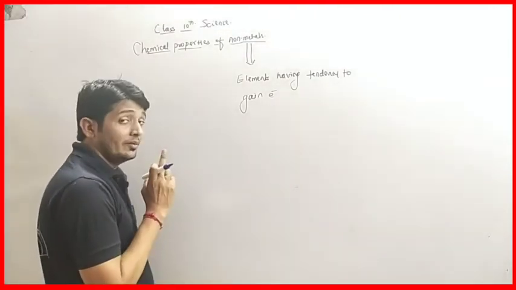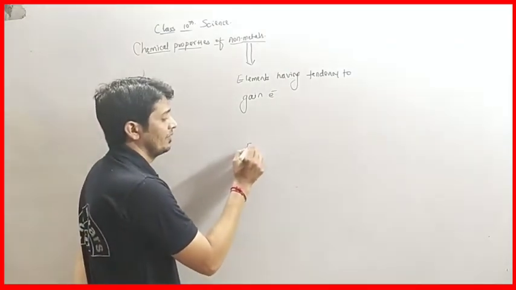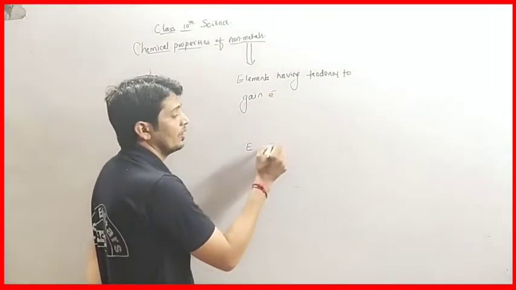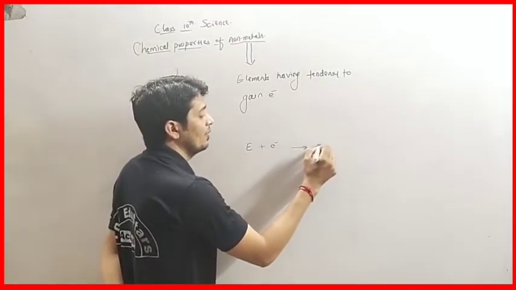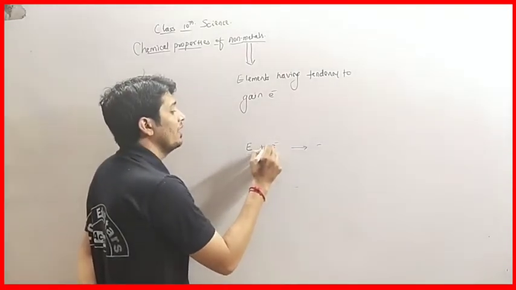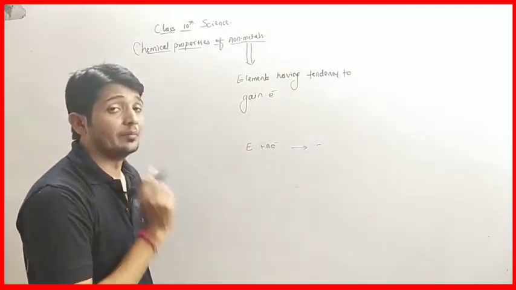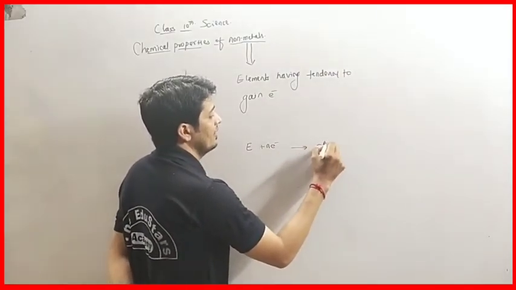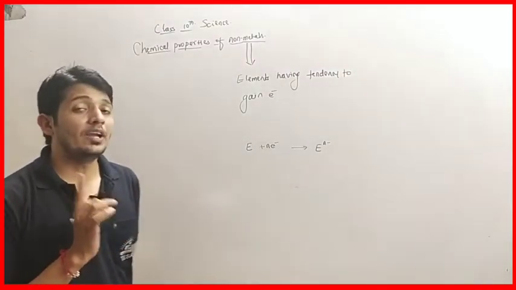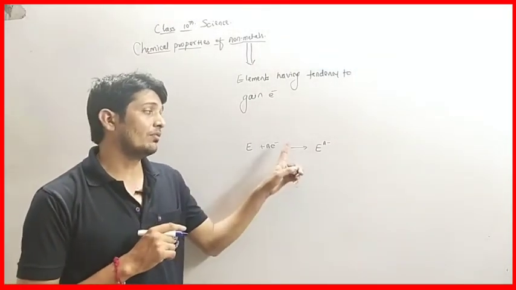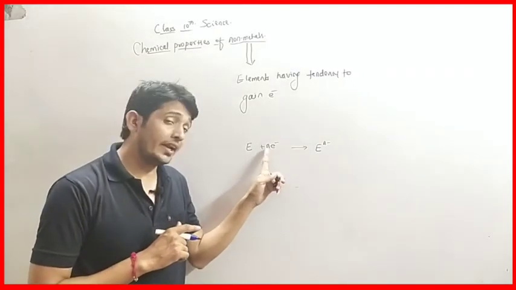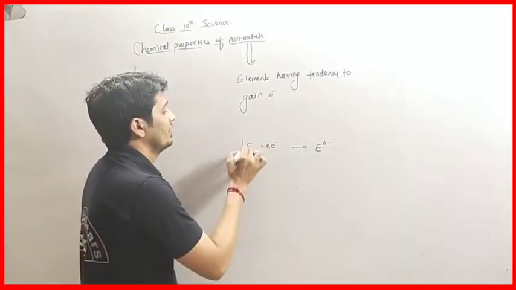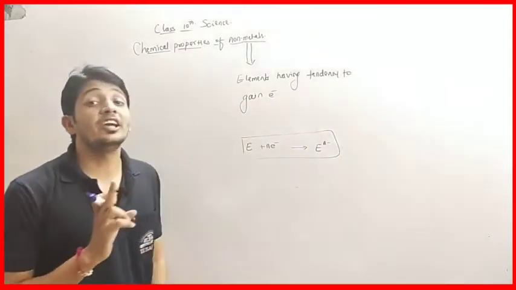And those elements, see, we have element, E represents element. When an element gains electrons, it acquires negative charge. If it gains n number of electrons, the element will acquire n negative charge. So the number of electrons gained equals the number of negative charges. So they are forming negative ions.